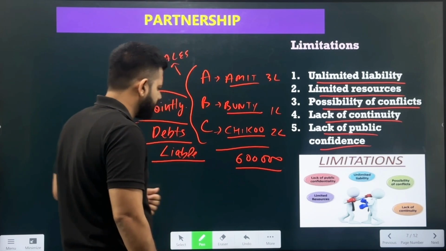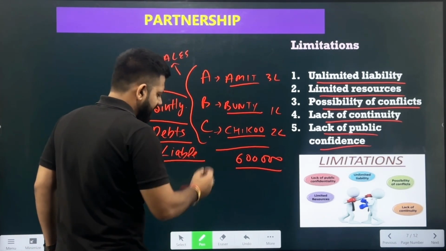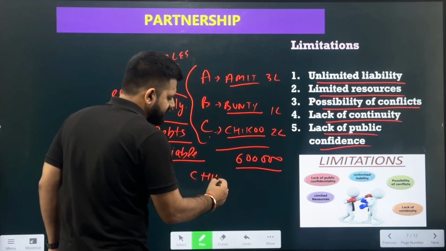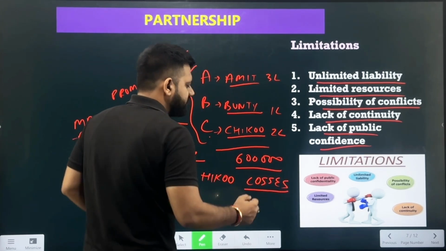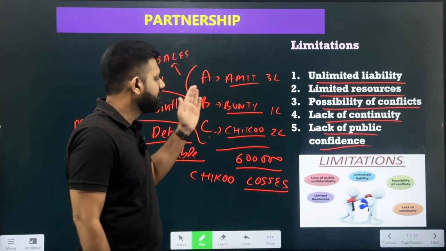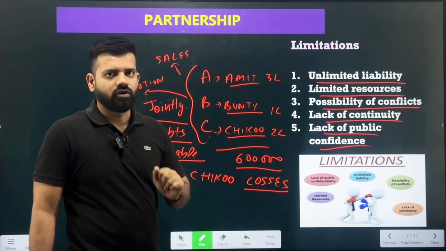Over here we can take the situation where Chiku brought losses for the business. These losses were known only to Amit, Bunty, and Chiku. Now, if Chiku suddenly says that he will recover the losses and ask the public to invest in the business, the public will ask what the amount of profits and losses is that you are generating.